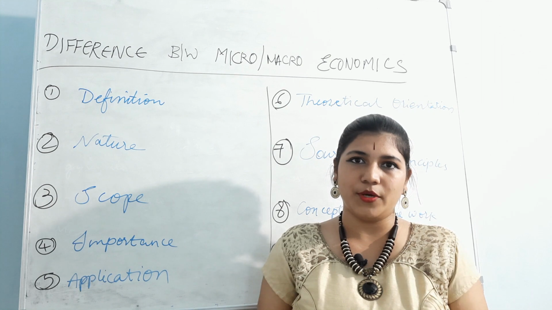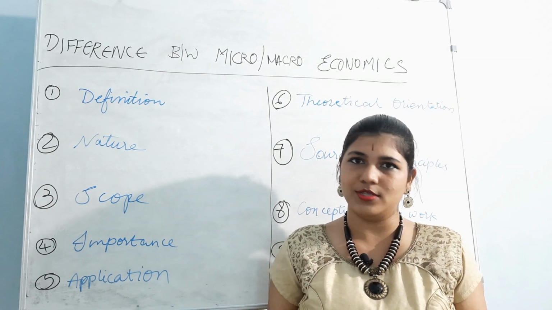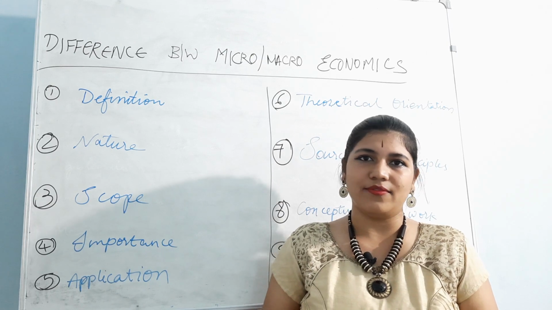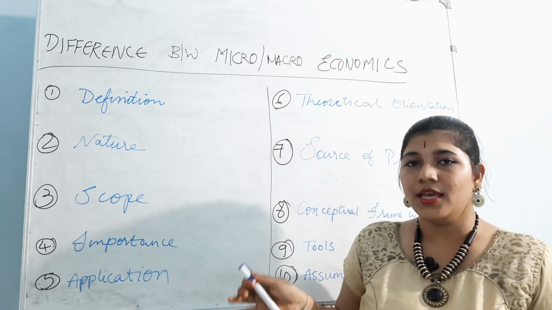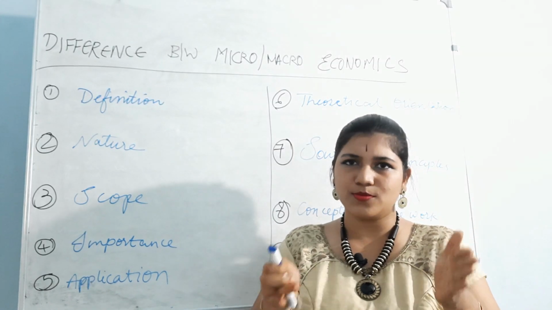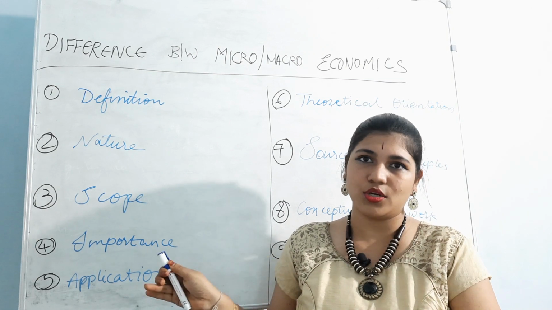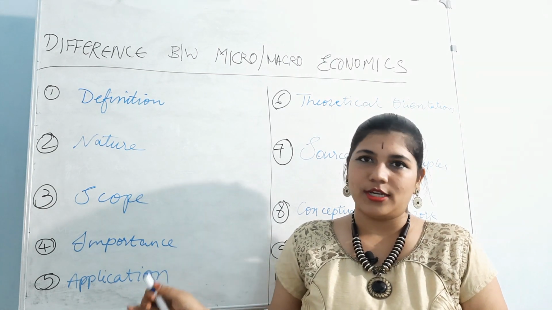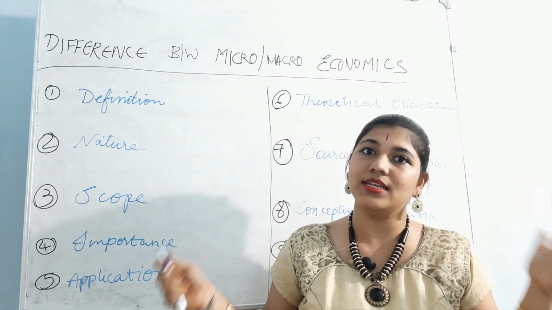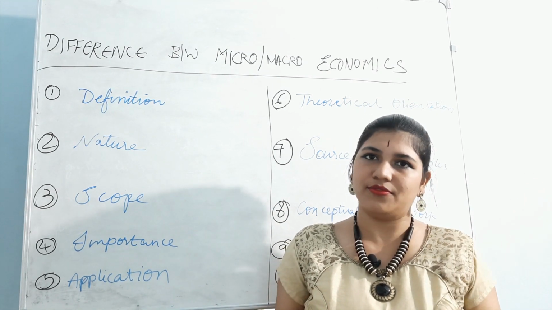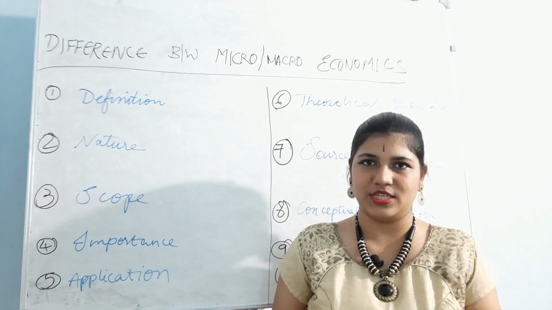If it is not performing well, or even if it is performing well, you will be the sole person responsible for that. And even in your family, decision making. So what it means is, here you are only responsible for small units, individual units. But when it comes to macroeconomics, it is not like that. It deals with big economic policies nationwide, countrywide. Yes or no? Here it won't deal with decision making and all.